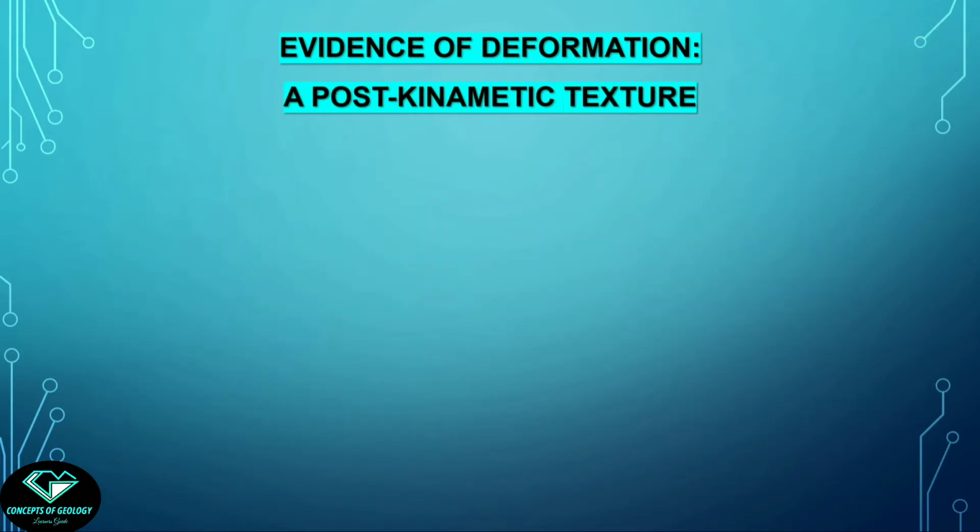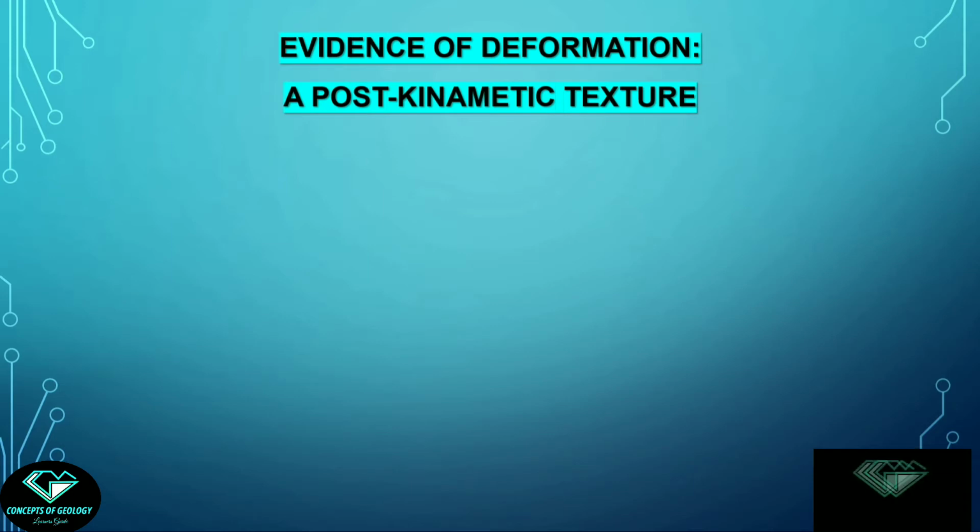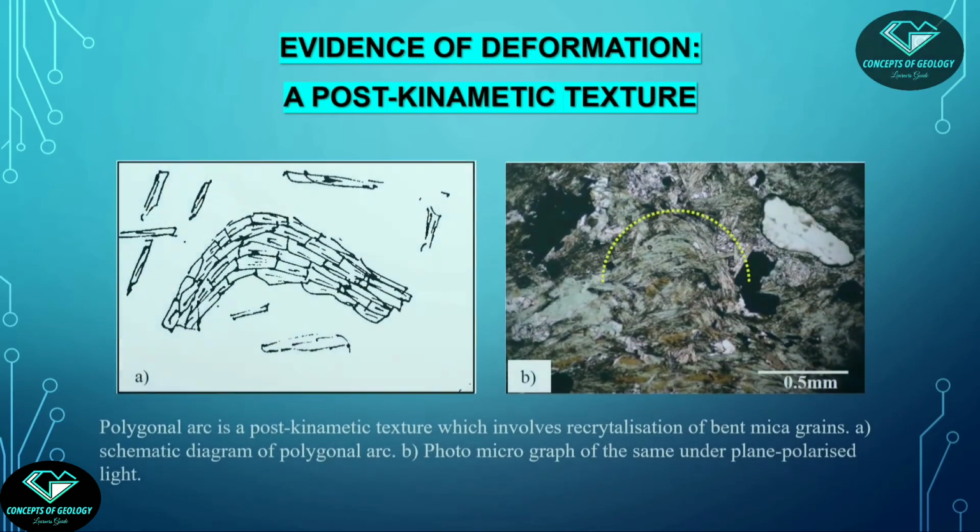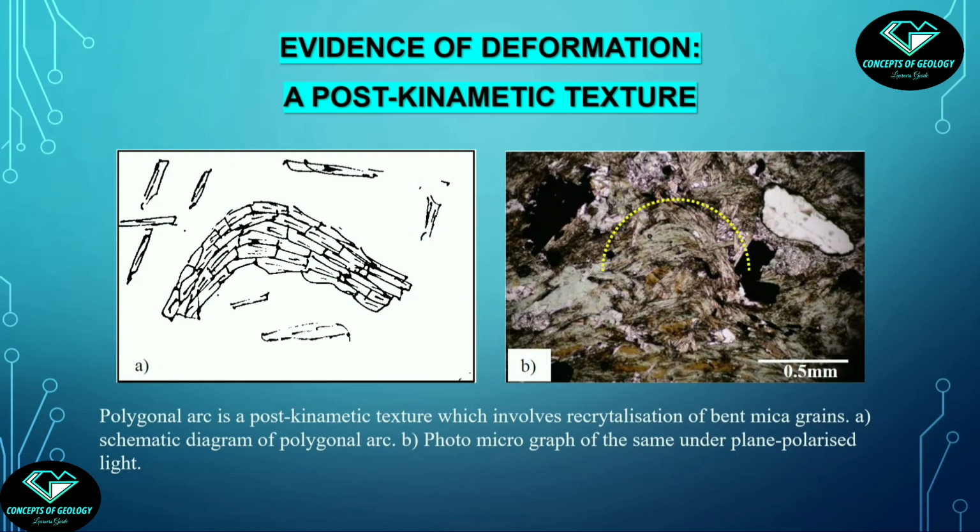Fine. So we have seen two examples of pre-kinematic texture: the wrapping porphyroblast grain and the quartz grains with undulose extinction. Now in this slide we will see an example of post-kinematic texture. Something more interesting. See, this is called a polygonal arc, a typical post-kinematic texture.